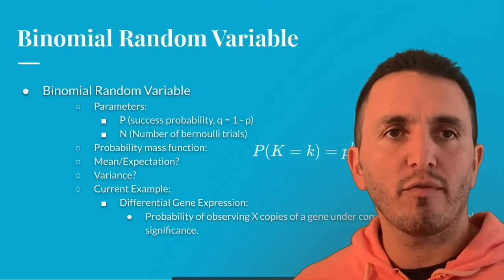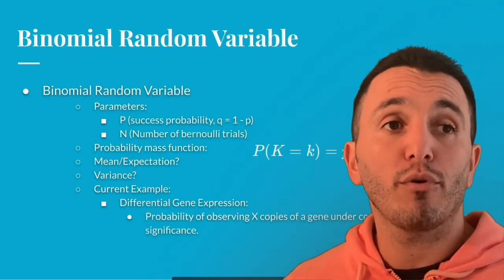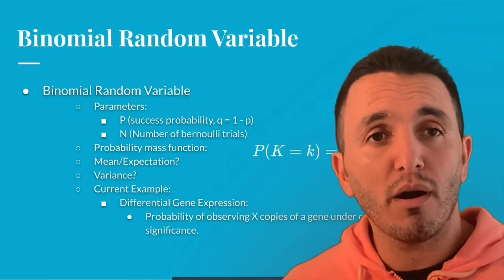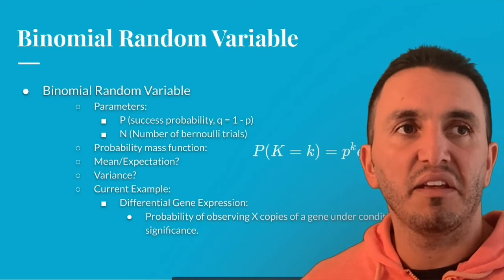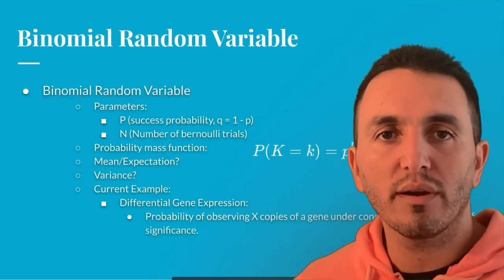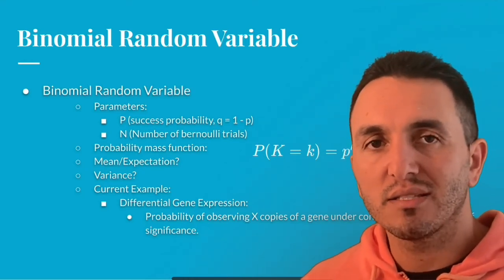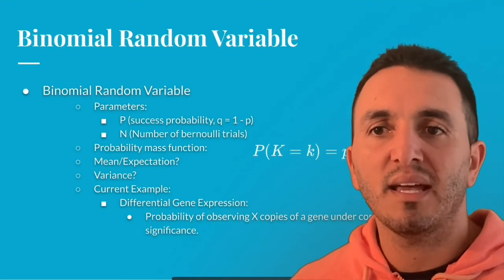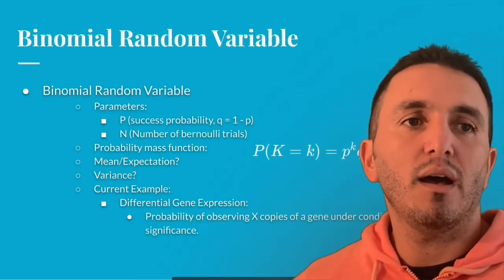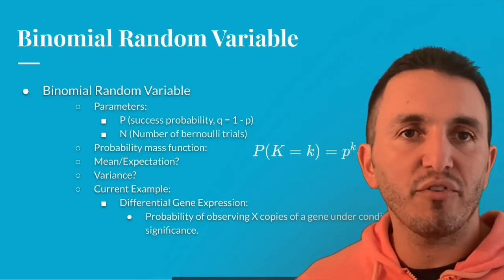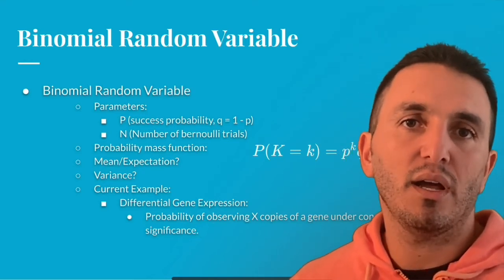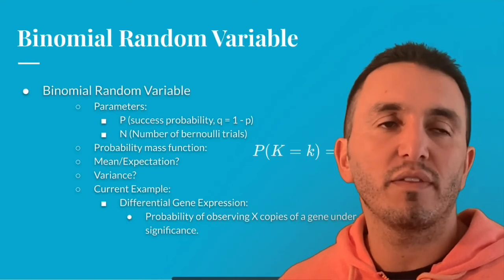We're actually going to think of a very relevant current problem. We're going to think about how we could model gene expression with a binomial random variable. To think about that, let's imagine that we're doing targeted sequencing on 3 genes that are equally expressed. That means that if we sequence 100 reads, then each of these genes, on average, gets 33 of the reads, so 1/3 of the sequencing.